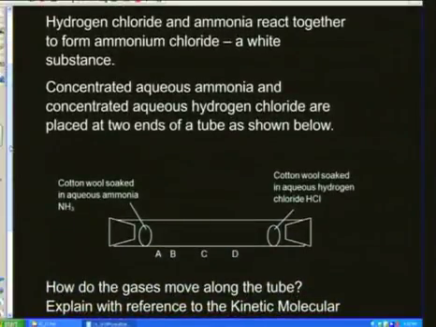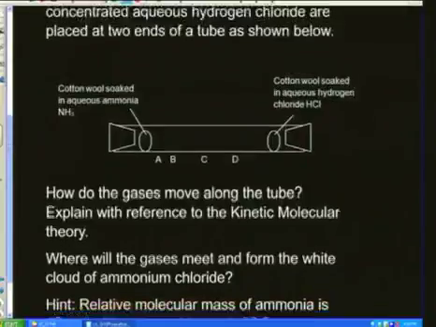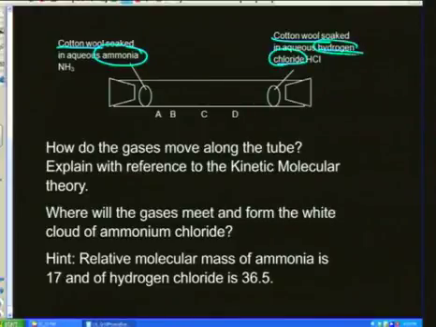Hydrogen chloride and ammonia react. Now, those are two chemicals. They're going to react to form ammonium chloride, which is a white substance. And so, they've told us here that concentrated aqueous ammonia and concentrated aqueous hydrogen chloride are placed at two ends of a tube as shown below. So have a look at this picture. They've got some cotton wool with ammonia on the left-hand side and cotton wool with hydrogen chloride, HCl, on the right-hand side.